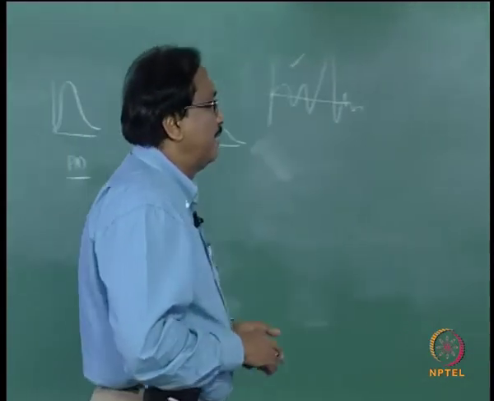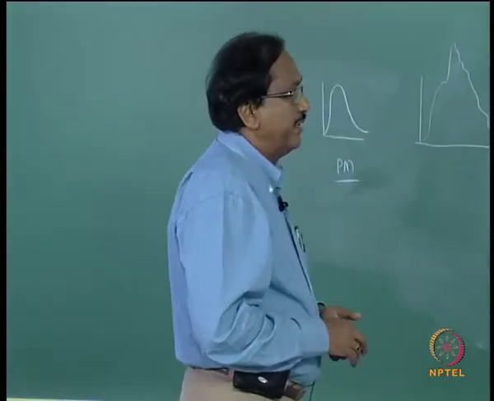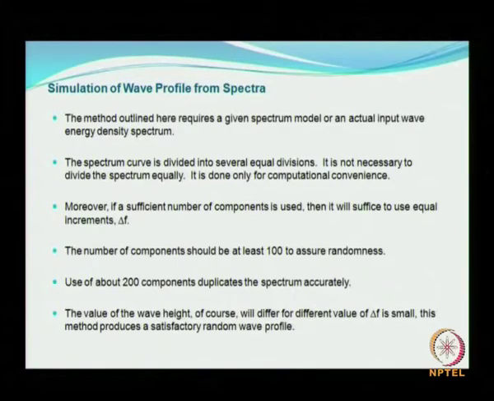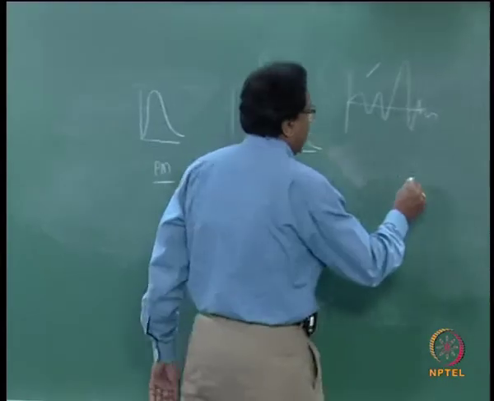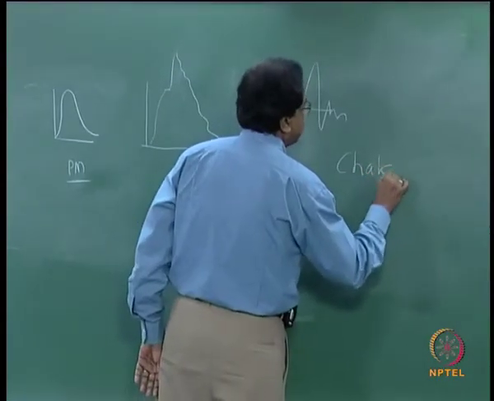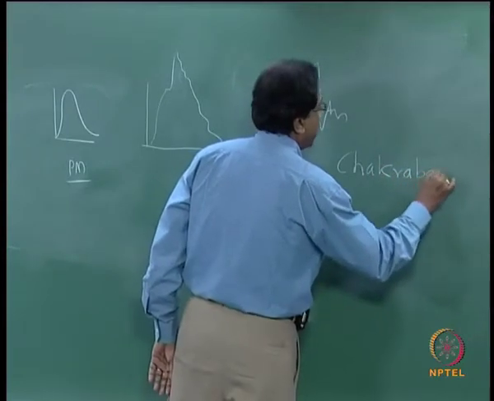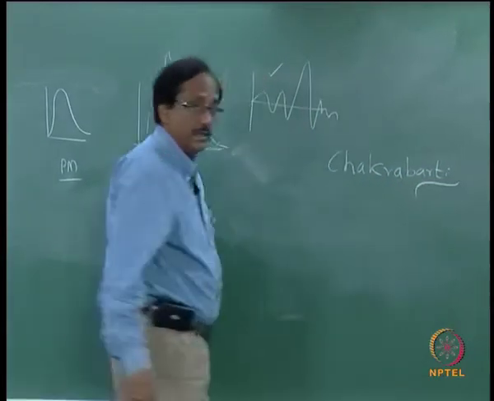The spectrum curve or the spectral curve is divided into a number of equal divisions. It is not necessary to divide the spectrum equally, it is done only for computational convenience. All these guidelines have been taken from the book of Professor Chakrabarti, because it is so clearly explained.